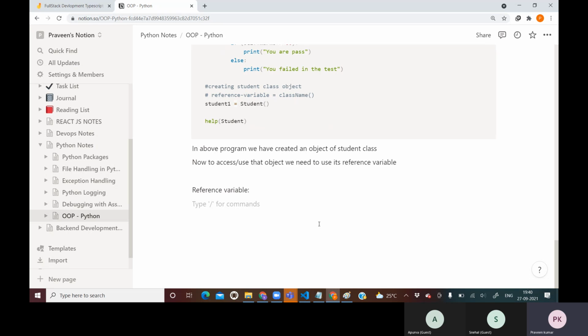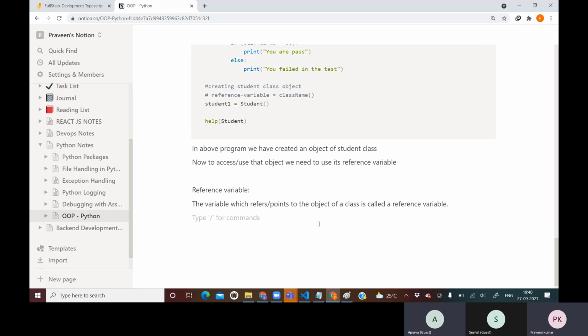So the variable which can be used to refer to an object, the variable which refers or points to the object, the object of a class, is called what? It is called a reference variable. Is it clear, guys?